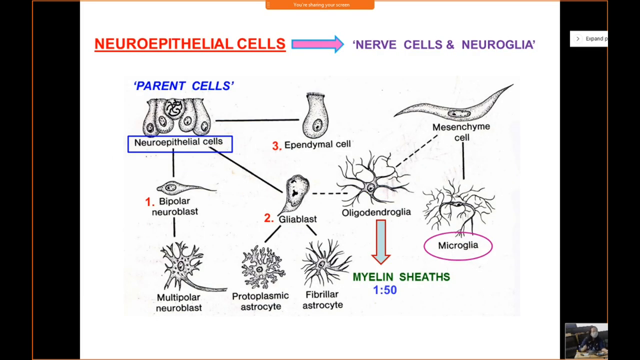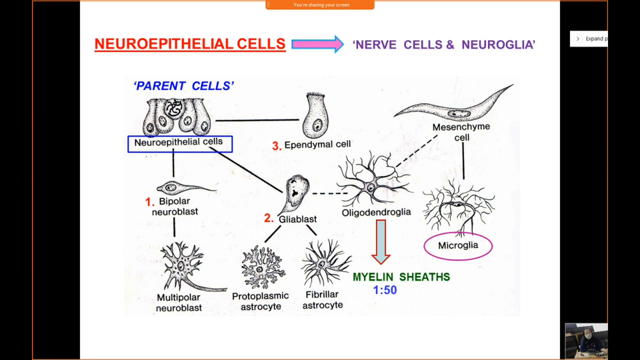Now let us again see what other cells neuroepithelial cells will form. Neuroepithelial cells will form not only the neuroblasts, which will give rise to the future nerve cells or neurons, but they will also give rise to glioblasts. Glioblast cells will give rise to neuroglial cells. And what are neuroglial cells? Neuroglial cells are the cells which form the connective tissue of the central nervous system. So the connective tissue cells of the central nervous system are known as neuroglial cells, and they are derived from glioblasts.